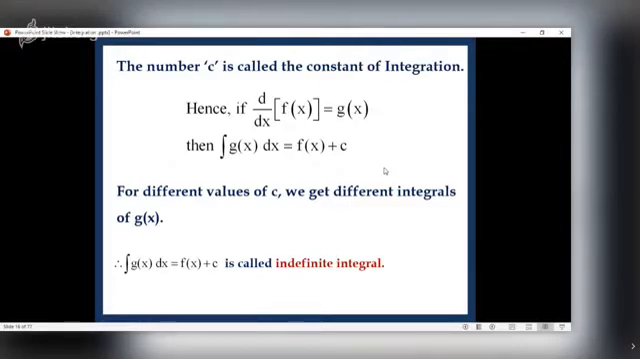For different values of c, we get different integrals of g x. Therefore, integral g x dx is f x plus c is called an indefinite integral. Remember, if the derivative of a function exists, it exists uniquely. But the integral of a function, if it exists, is not unique. Of course, this will not happen, that the integral of the same function is both sin x and cos x. There are infinitely many answers, but they differ only by a constant, right?